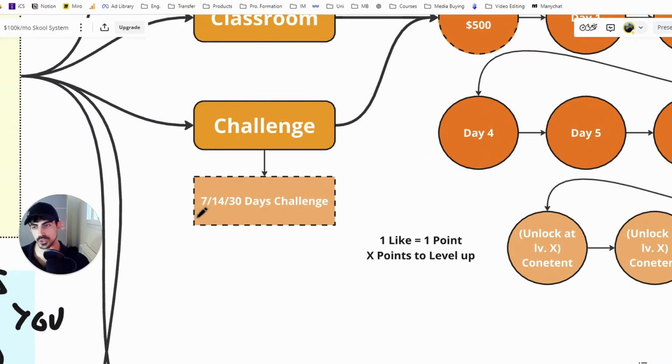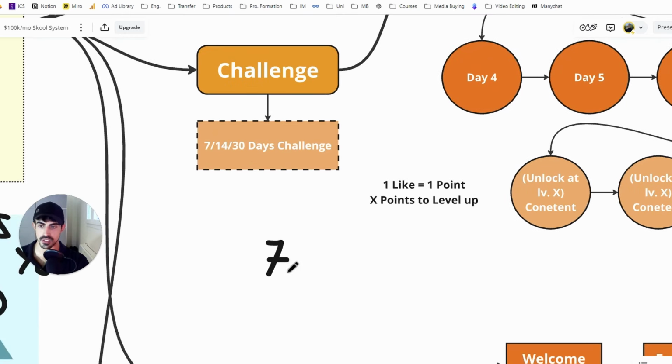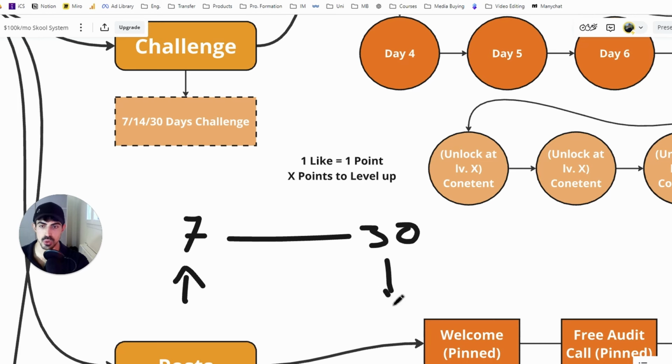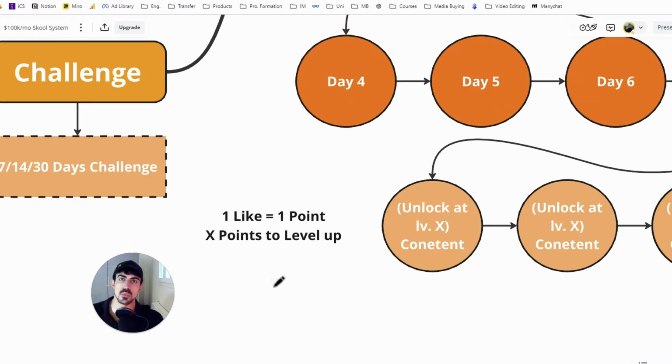We can decide if we want to basically create a 7-day challenge, a 14-day challenge, or a 30-day challenge. Usually, right, here's the 7-day challenge and here's the 30-day challenge. The shorter the challenge, the more people go through it. The longer the challenge, the less people go through it, but the quality, right? The quality is higher. We want to get people as active as possible inside the community.